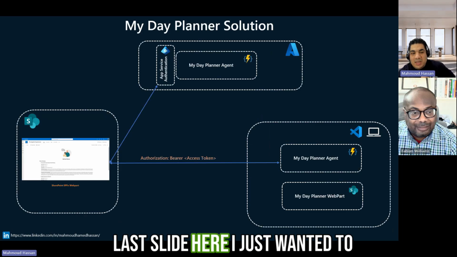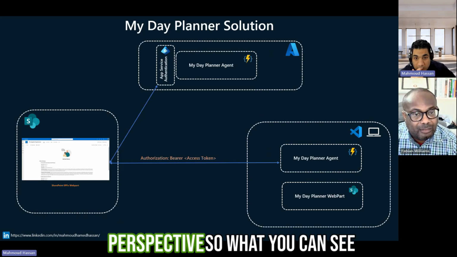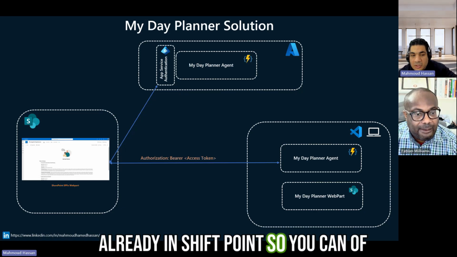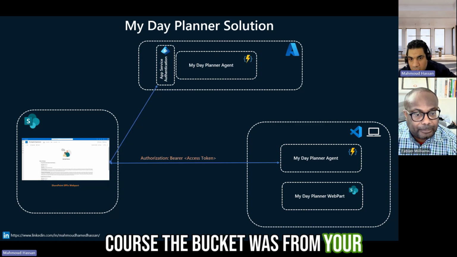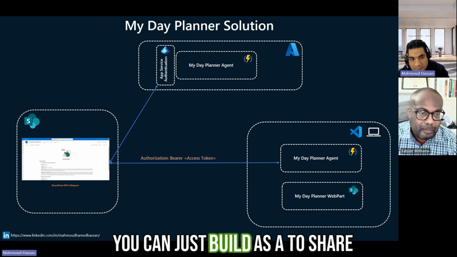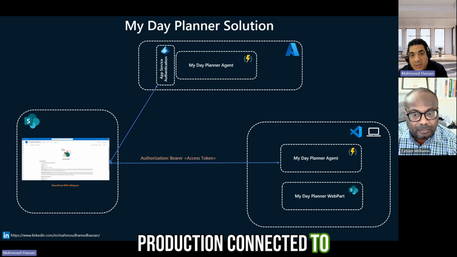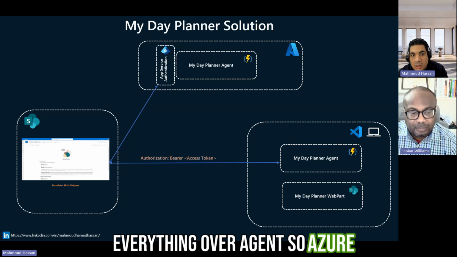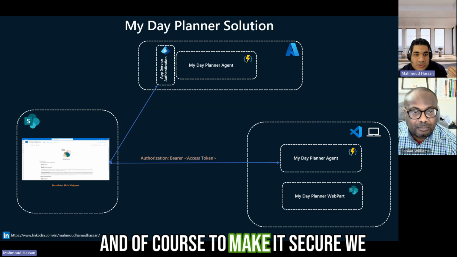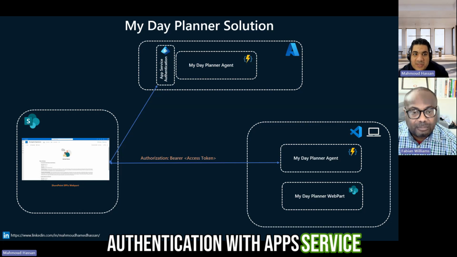Perfect. On my last slide here, I just wanted to explain what we are going to show after the demo from a code perspective. So what you can see is that we have the SPFx web part already in SharePoint. So you can, of course, debug it from your workstation connected to SharePoint, Workbench, or whatever, or you can just build it and add it to SharePoint. And then SharePoint can, in production, connect to everything over Azure. So an Azure function, where the agent is living. And of course, to make it secure, we needed to implement the built-in authentication with app service authentication.